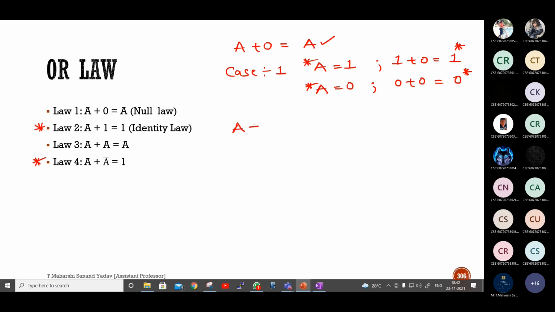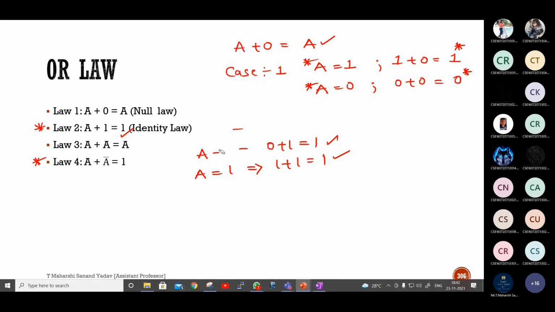Next, A plus 1. Again same, take value of A as 0, so that 0 plus 1 will be 1. If A is equal to 1, 1 plus 1 is again 1. So here by default I am getting answer as 1. So that's the reason A plus 1 is 1.